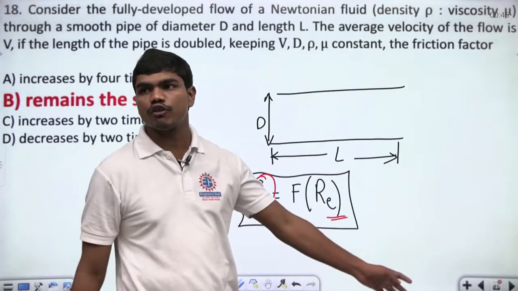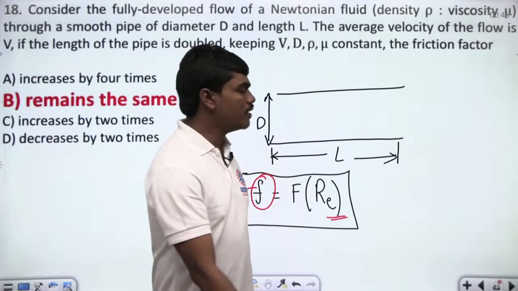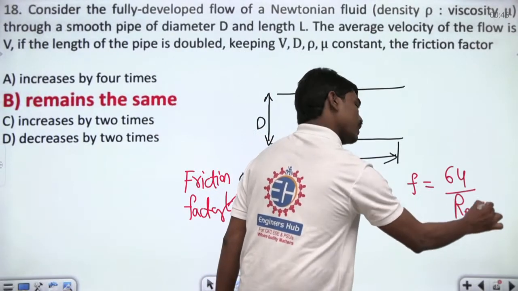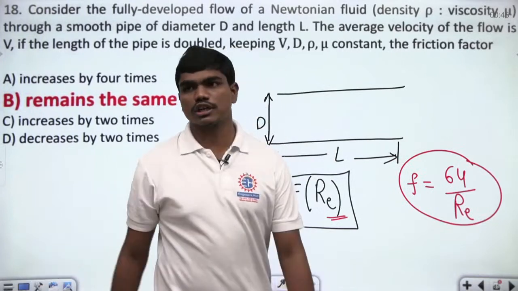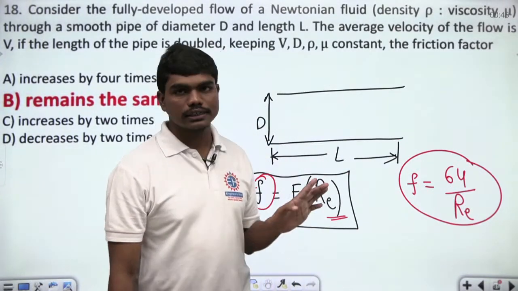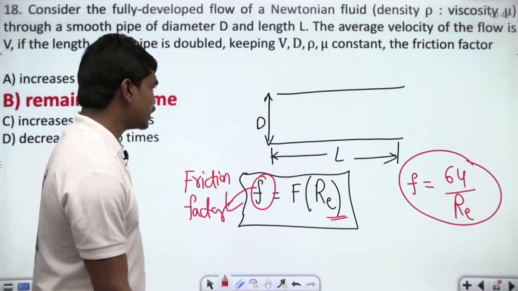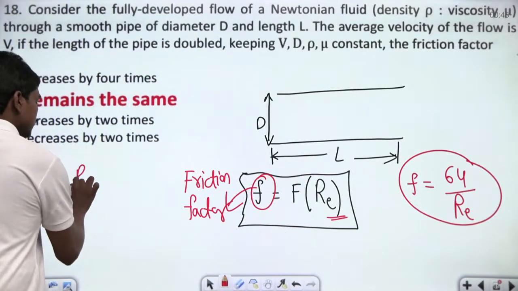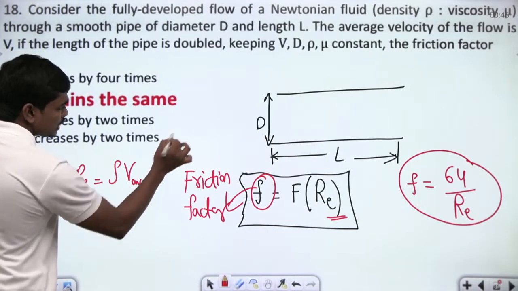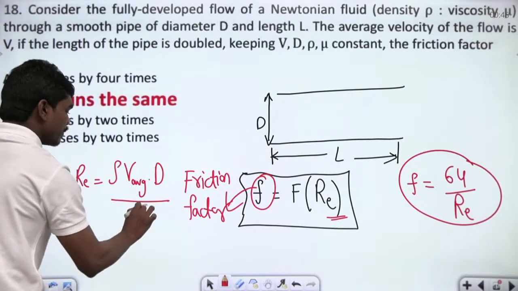Of course, for fully developed laminar flow through pipes, this is 64 by Reynolds number, and in general, any friction factor is only a function of Reynolds number. Now, one thing is very clear, your Reynolds number is nothing but rho V average into characteristic length, which in the case of a pipe is the diameter, divided by mu, correct?